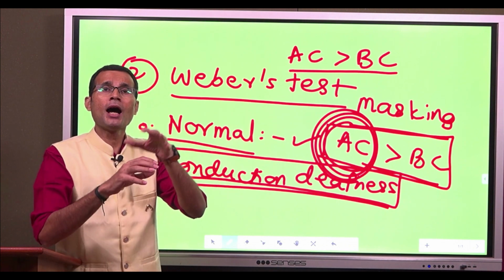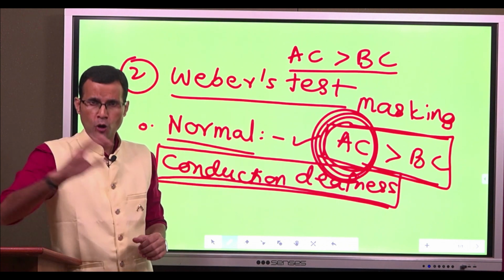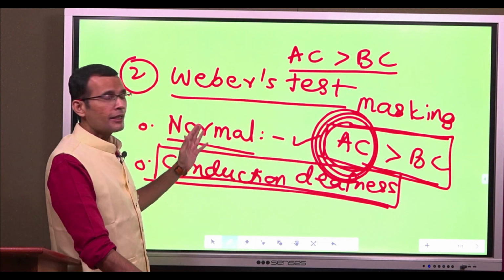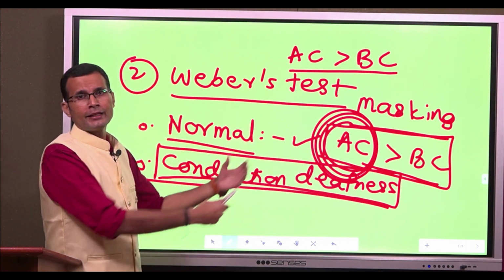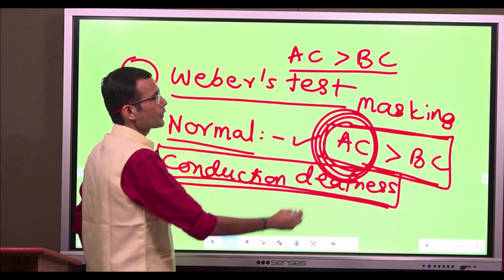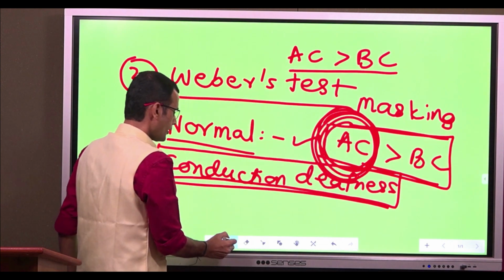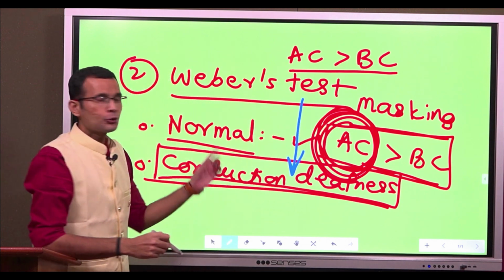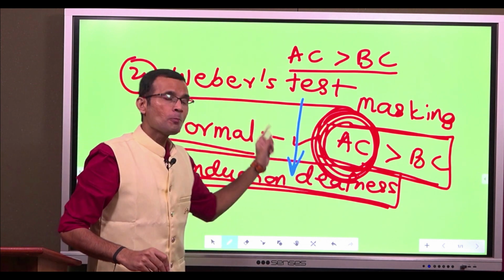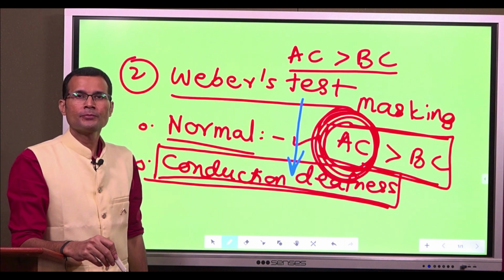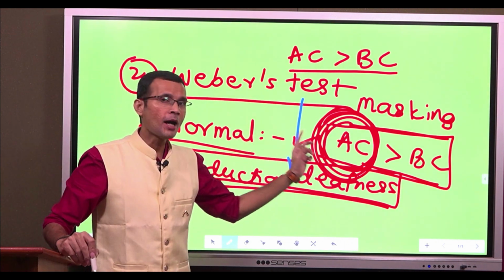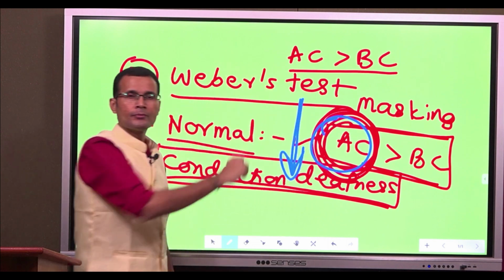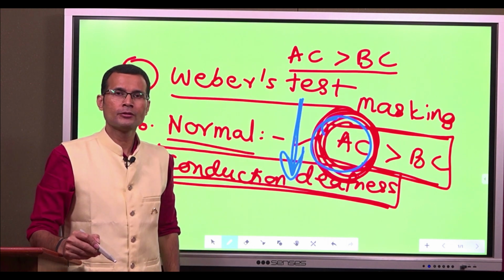Now here, in the case of conduction deafness like otitis media or something, air conduction decreases. So it can no more mask the bone conduction, because air conduction now has decreased. So that masking effect is gone.